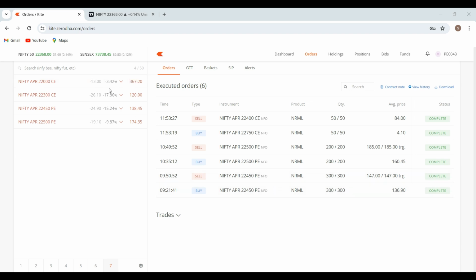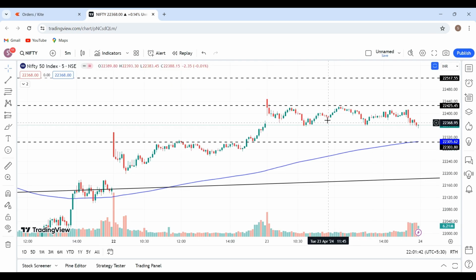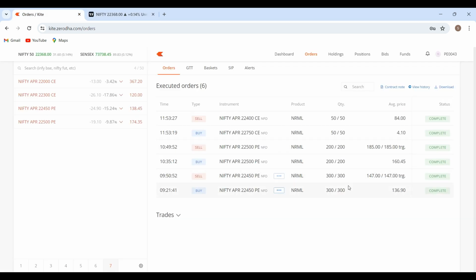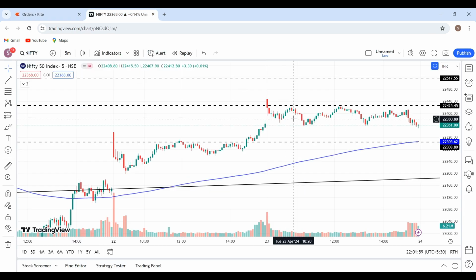And later on, if I go to the same price action that I had discussed, the 22,420 to 430 odd level will be a rejection zone. With that aspect, what I did is, I entered in 22,500, because if I go to 10:35, the Nifty was trading at around 22,400 in this candle.